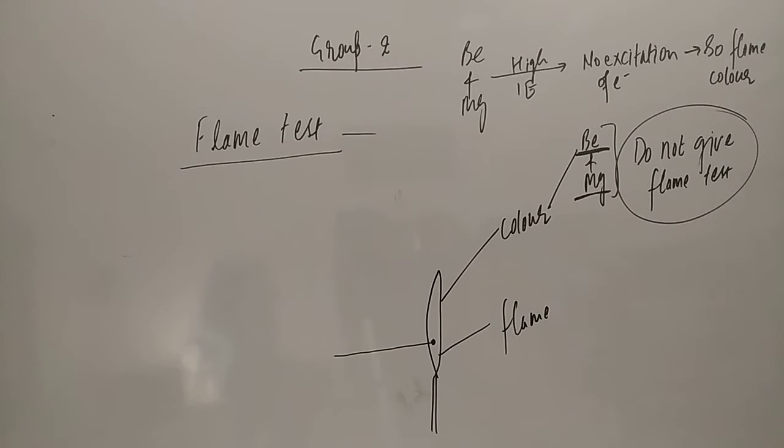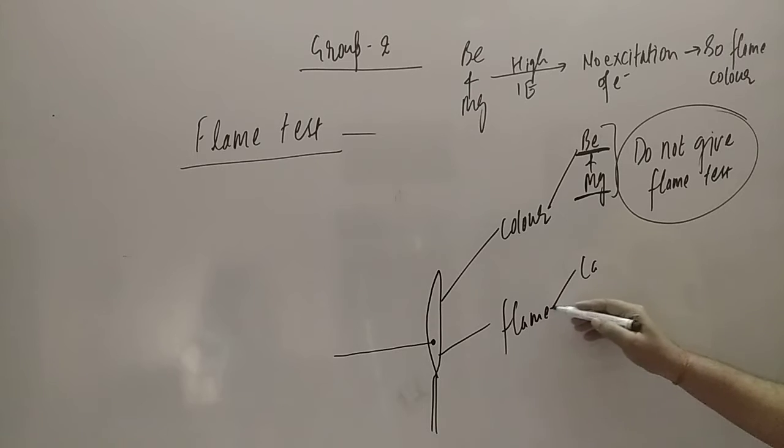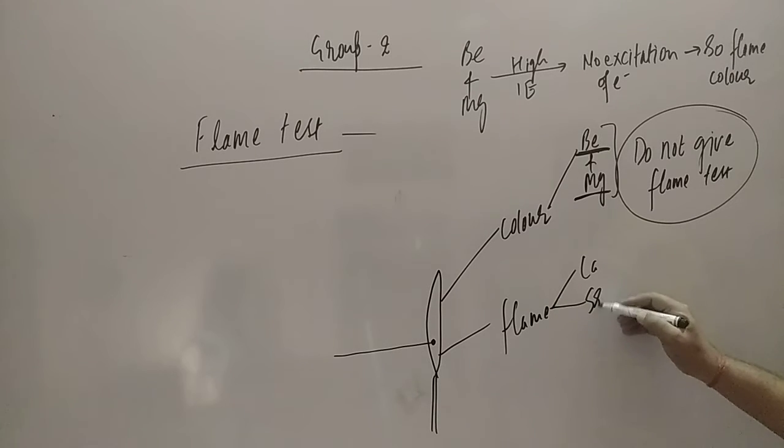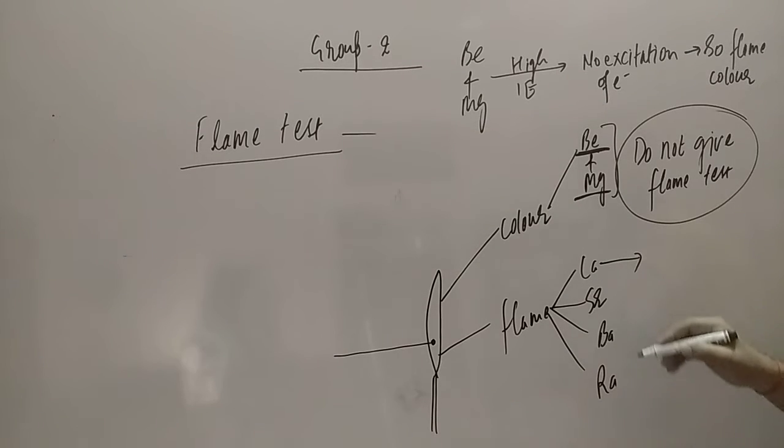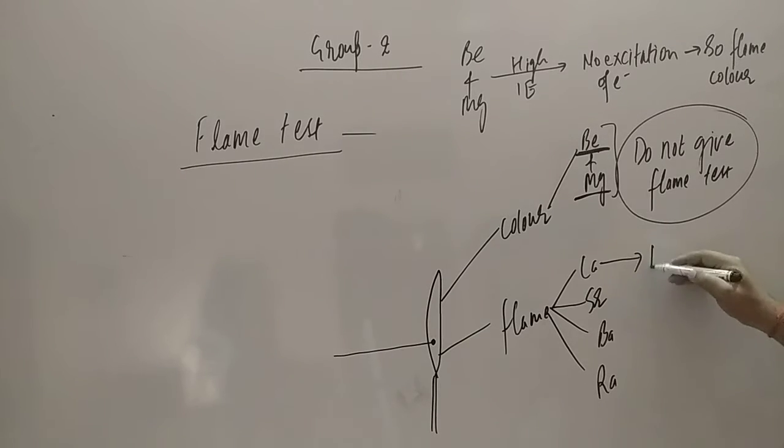Now, when you talk about the other elements, we have calcium, strontium, barium and radium. These many elements are there. If you talk about calcium, it has the brick red color. Brick red color flame. So it is giving brick red color.